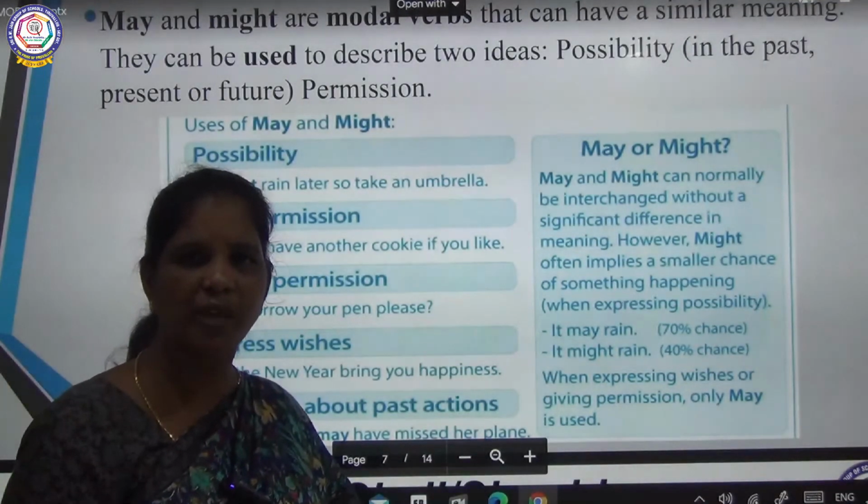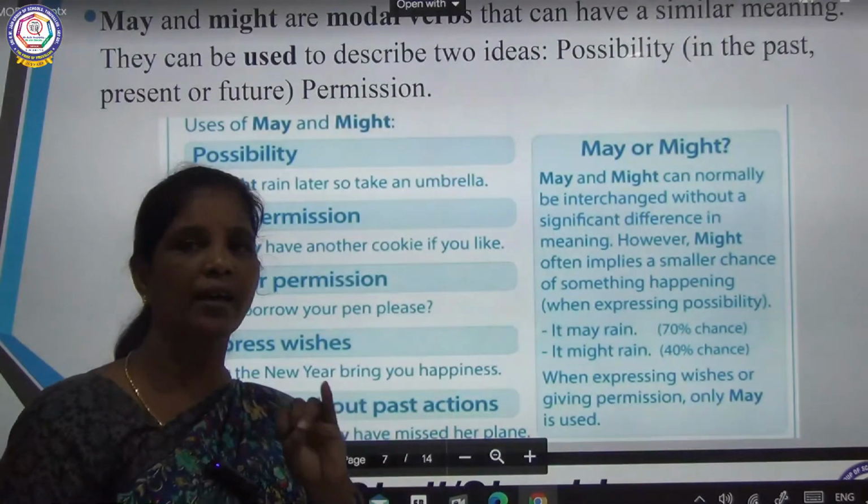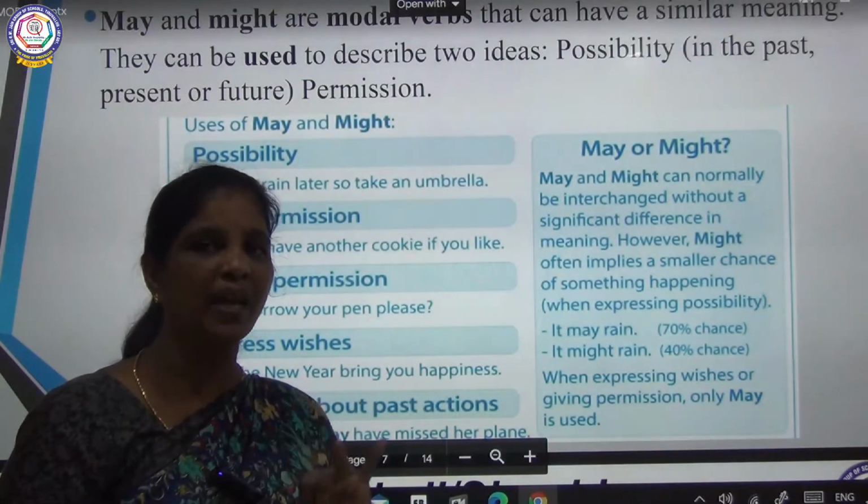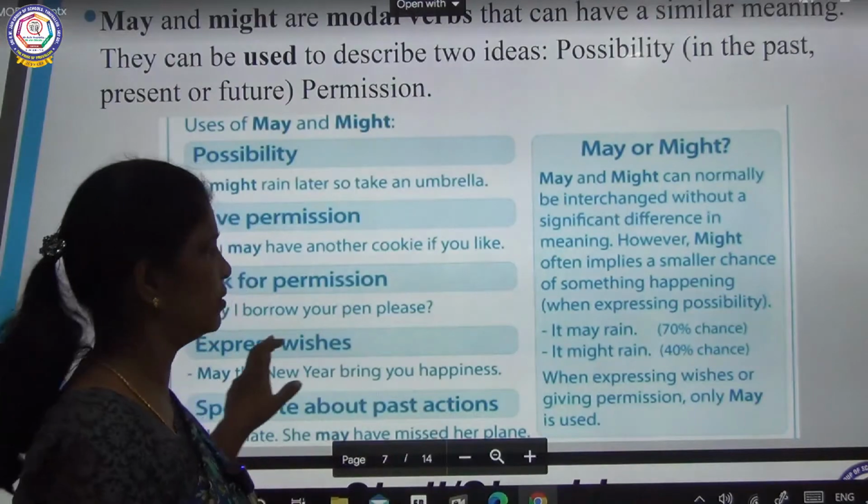So it is clear with may and might, children. So you learnt can and could, and learnt may and might. We will go to the next.